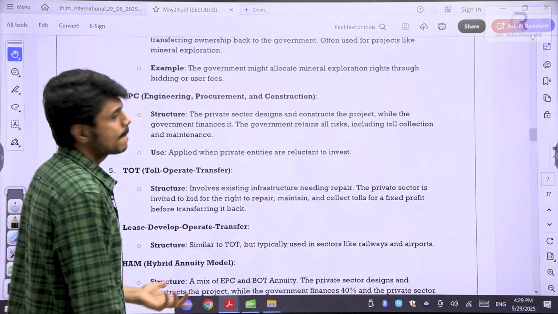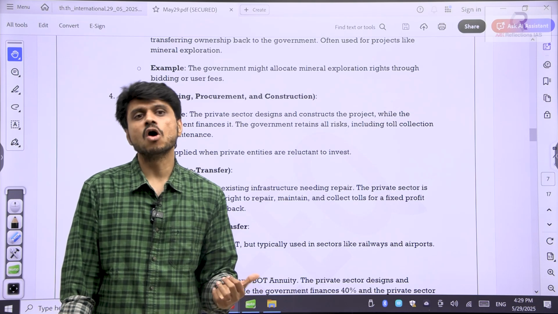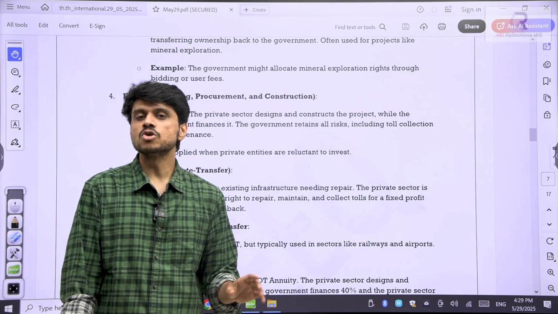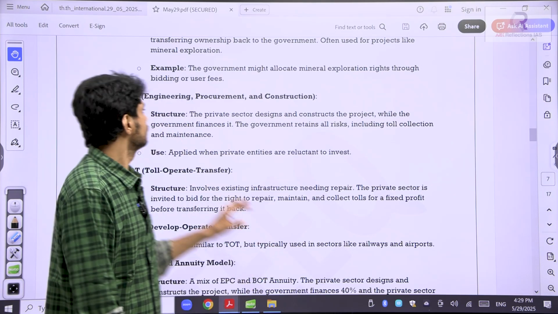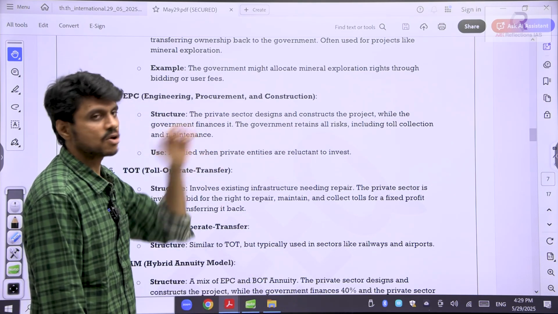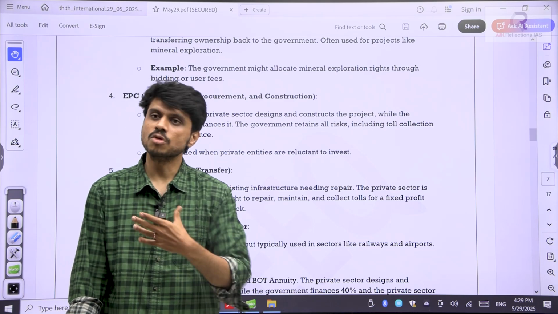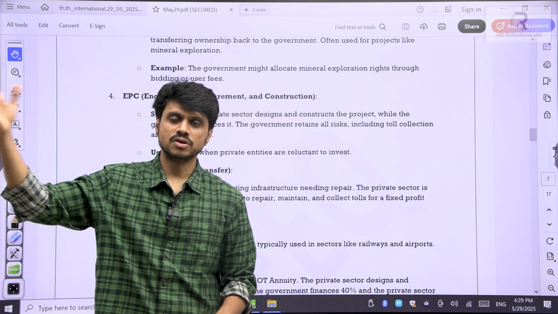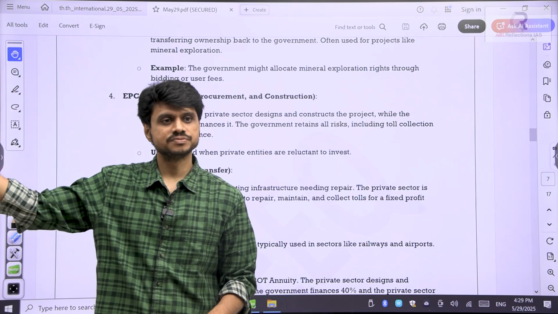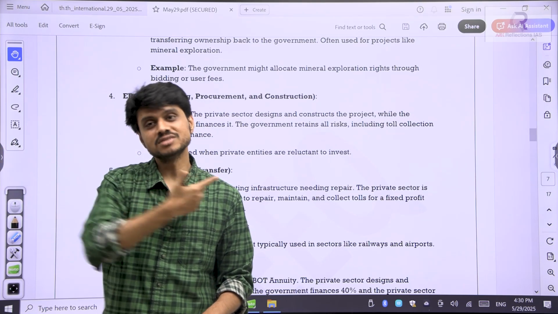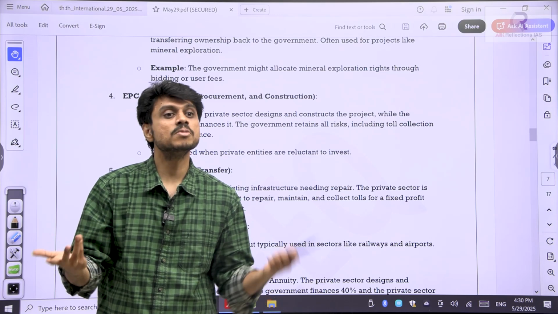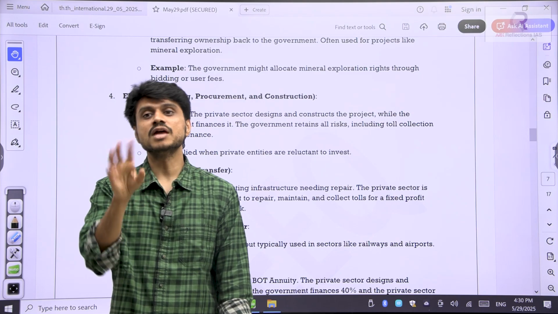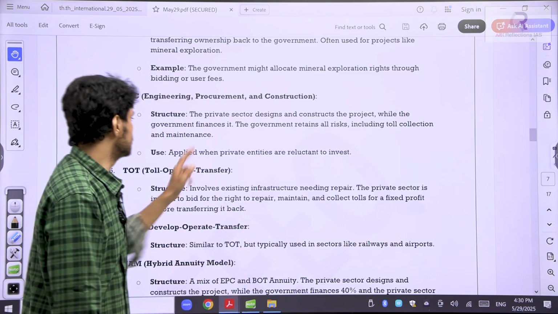What is EPC? EPC means government will take all the finance. So engineering, procurement, construction will be private. Okay, the private sector designs and constructs the project. So I am the private player, and government is giving contract to me. Government is saying, you take this contract, we will pay you this much, you build. But the challenge is, can the government raise that money? Again, that is a problem, right? Government may not have that much finance. So that way, it can be challenging in this EPC.